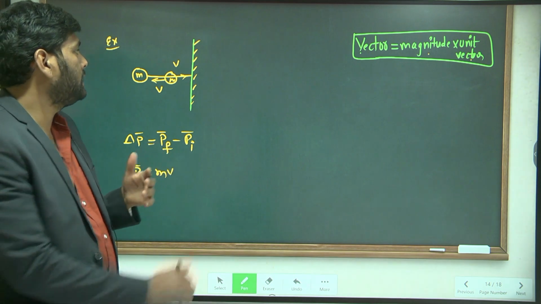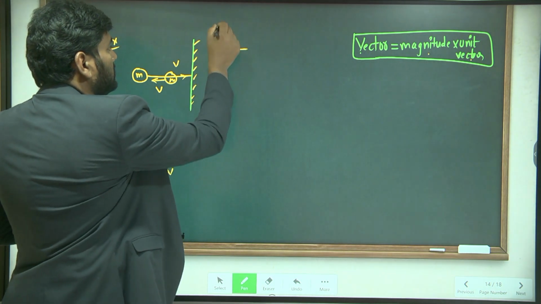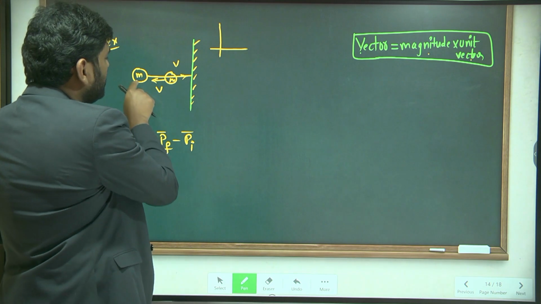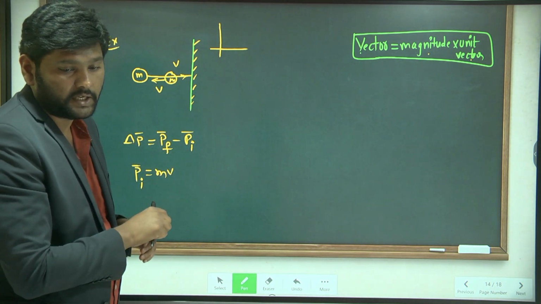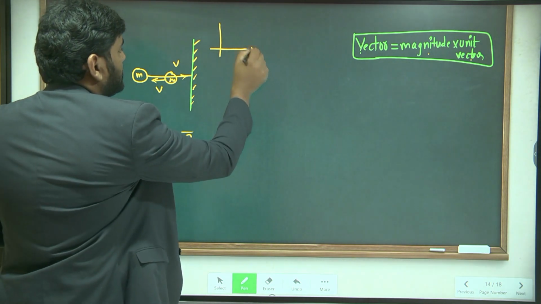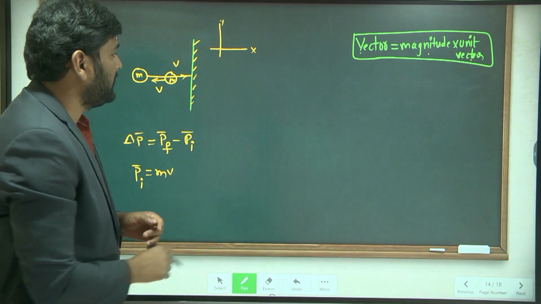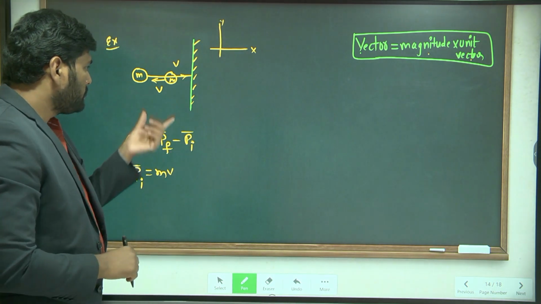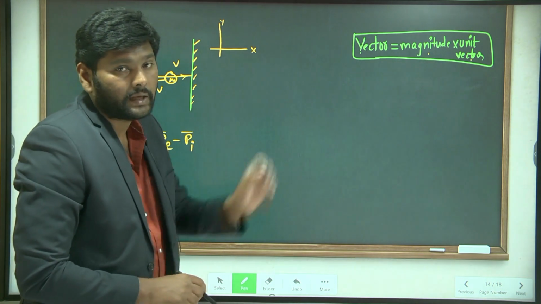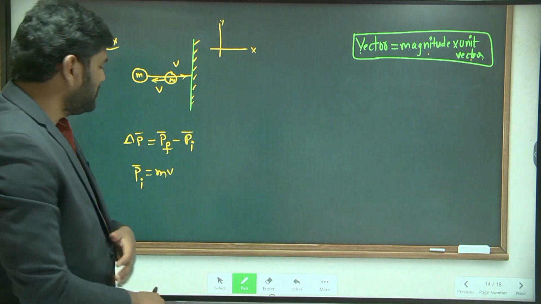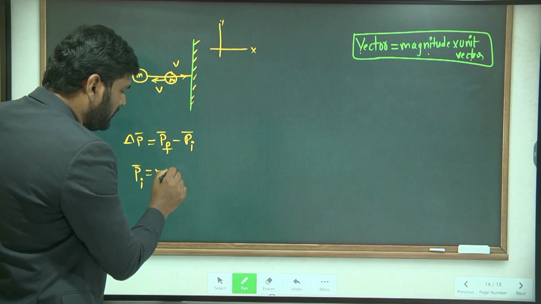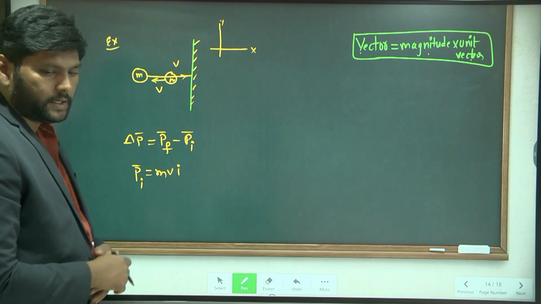So let's take this as the x direction, this as the y direction. Then tell me, the object is moving initially in which direction? X direction. What is the unit vector along the x direction? i. So it becomes m into v i. Understand?